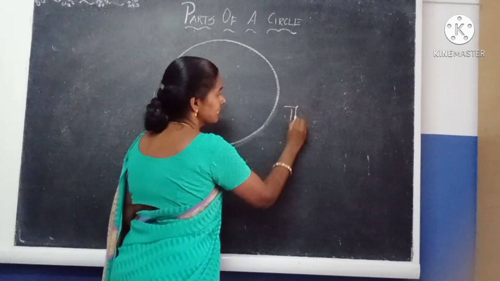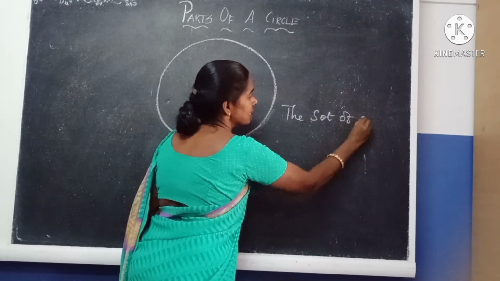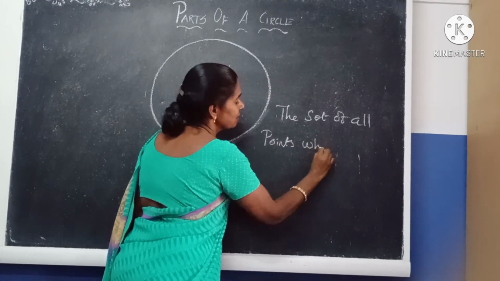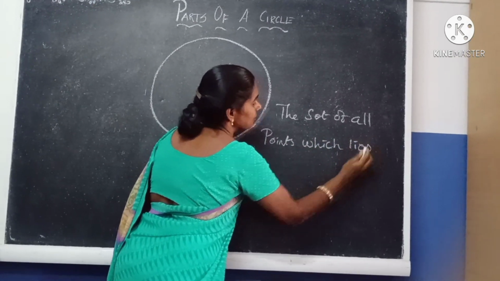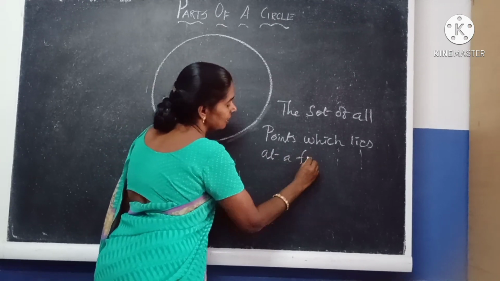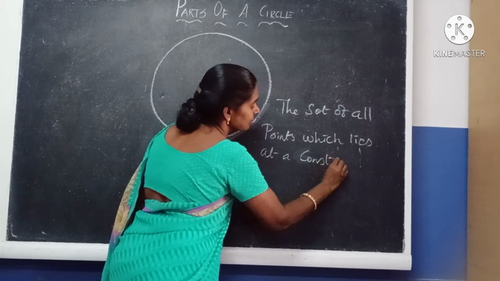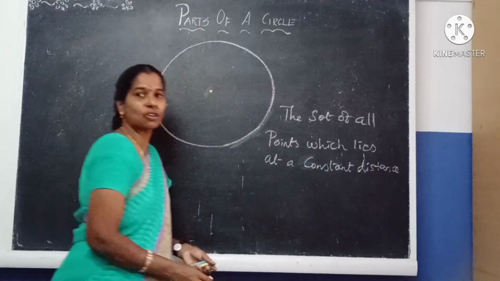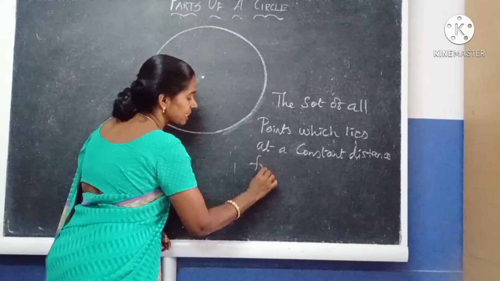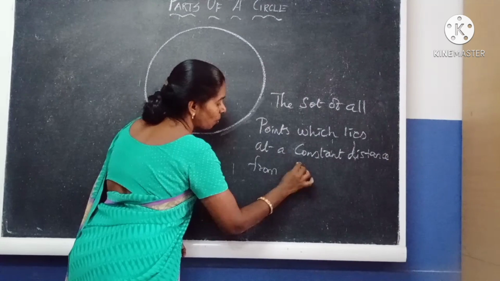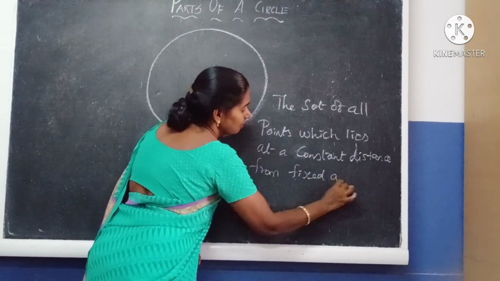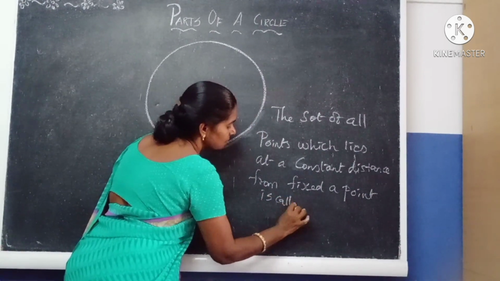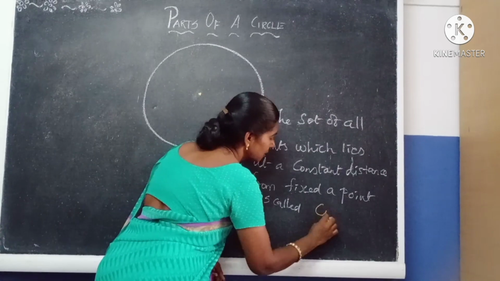The set of all points which lie at a constant distance from a fixed point is called a circle. It's called a what? Circle.